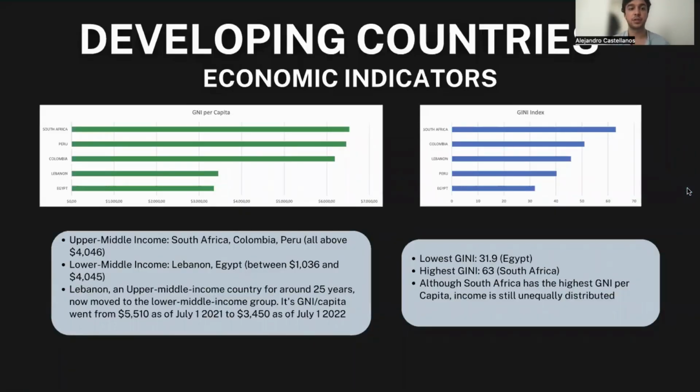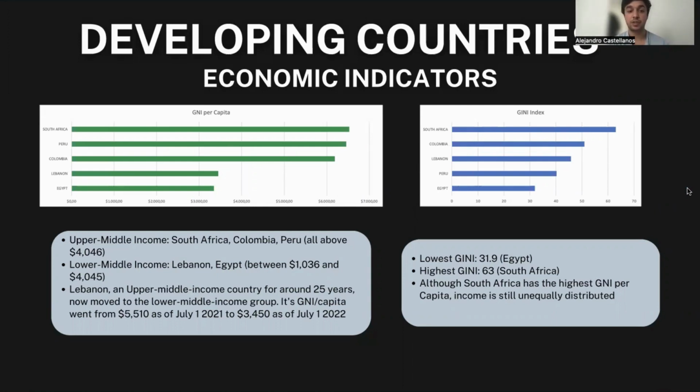Now, the developing countries' economic indicators. Of the developing countries that we chose, South Africa, Colombia, and Peru are all upper middle income countries, with a GNI per capita above 4,046 USD. Lebanon and Egypt are both lower middle income countries, having a GNI per capita between 1,036 and 4,045 USD. Lebanon used to be an upper middle income country, but has now fallen to the lower middle income category, having its GNI per capita drop from 5,501 in 2021 to 3,450 in 2020.